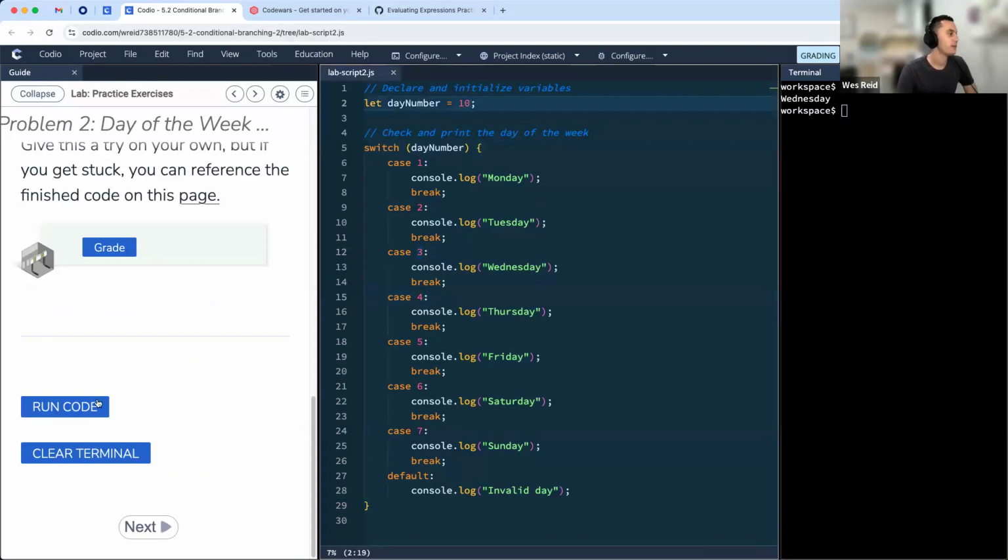If we do something like this, right, we should be able to print out invalid day. So this one, again, like we talked about, it's really important to remember to use break here and important to include a default as well.